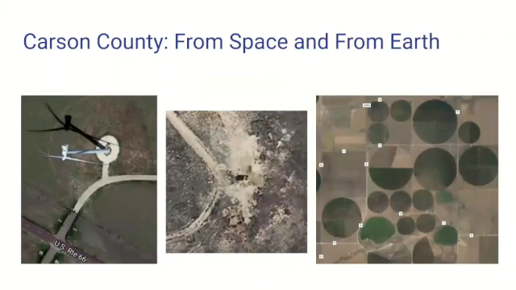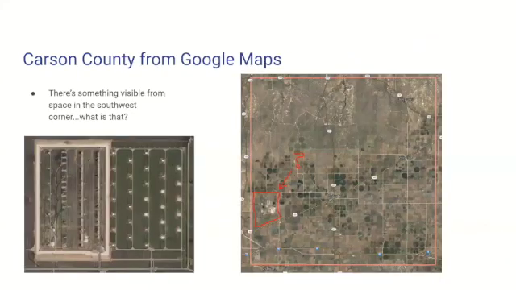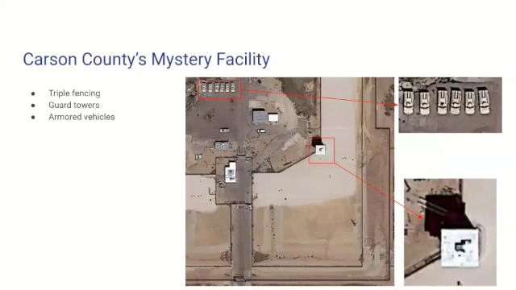Searching across Carson County, we saw wind farms, pump jacks and natural gas wells, agricultural fields. Nothing of interest until we came across something in the southwest corner. When we took a closer look, we saw, well, we weren't really sure what we were looking at. Maybe a prison. Zooming in closer, we saw triple layers of security fencing. We also saw guard towers looking over cleared no man's land areas. And there were also tan vehicles with turrets.